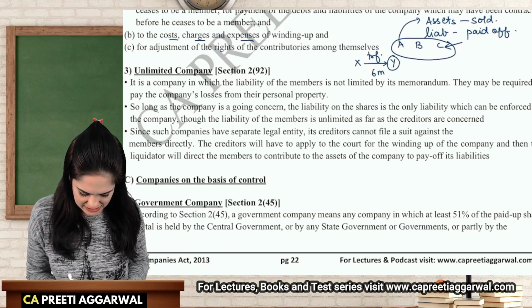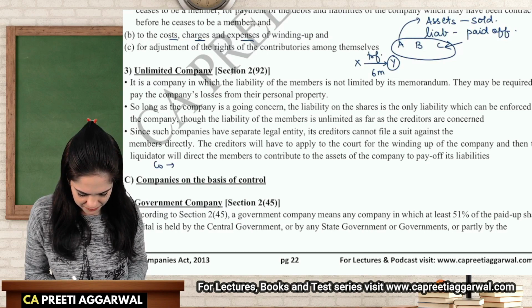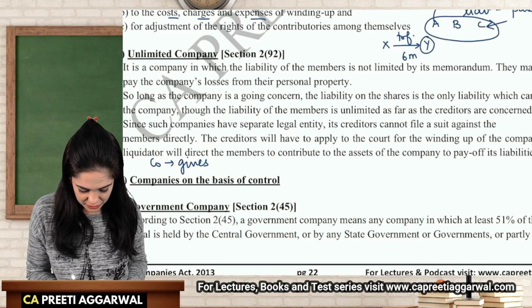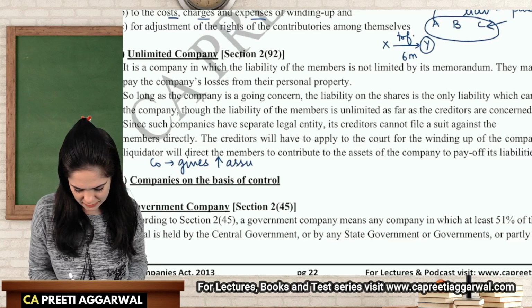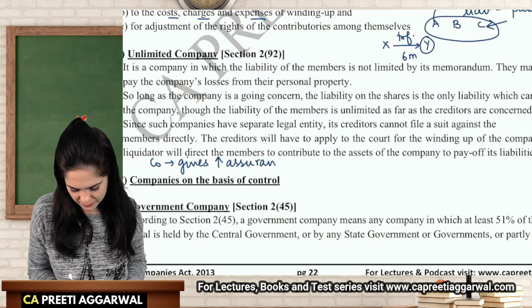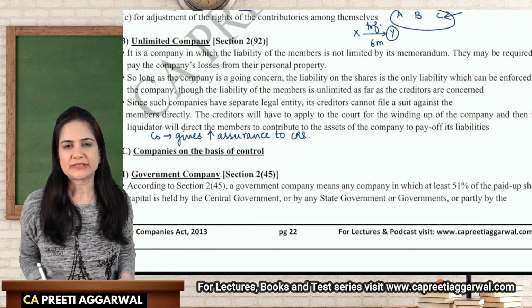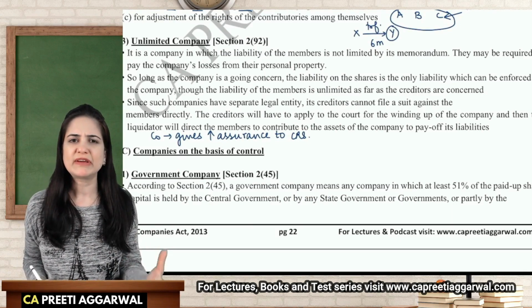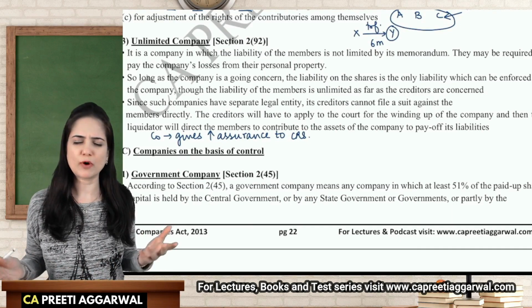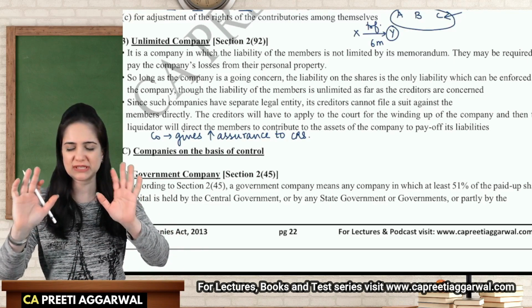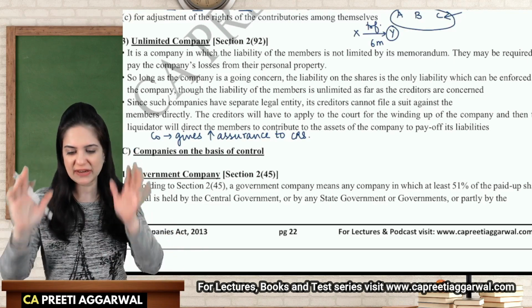As far as the company is concerned, I already discussed with you. This unlimited liability company gives greater assurance to creditors. Creditors don't want to work with a company having limited liability. I'm operating in an industry wherein people want to work with unlimited liability. They want greater assurance that their claim will be satisfied, they will get money.